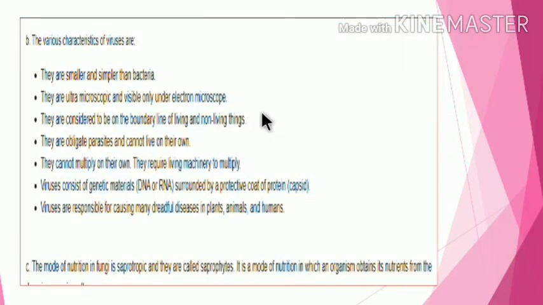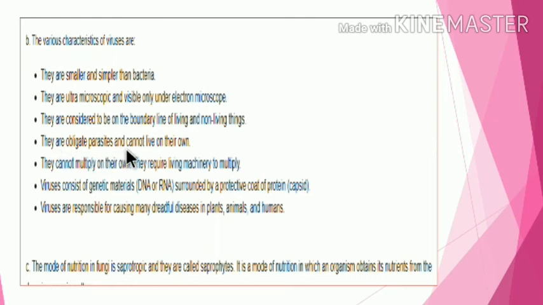Now answer of the second question. The various characteristics of viruses are: they are smaller and simpler, smaller than the bacteria. They are ultramicroscopic, visible only under the electron microscope. They are considered to be on the boundary of the living and non-living things.